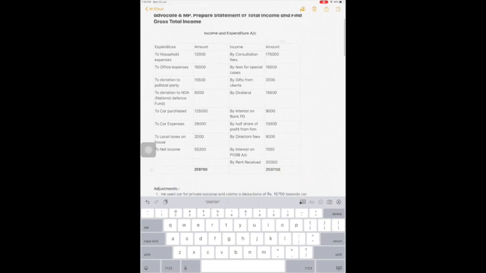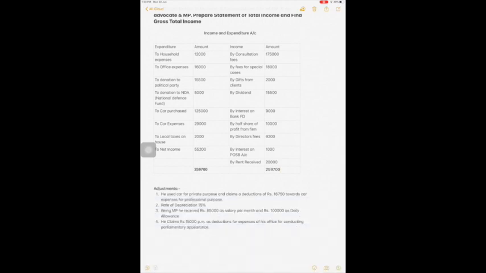Next one is by dividend, 15,500. We will assume this dividend is from Indian company. So it is exempt. Next, by interest on bank FD, 9,000. This is income from other source.